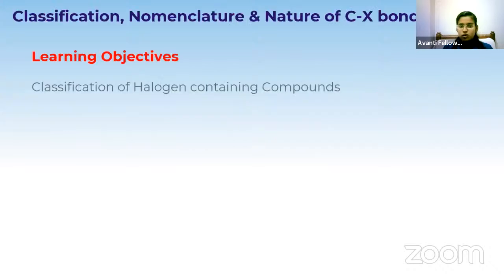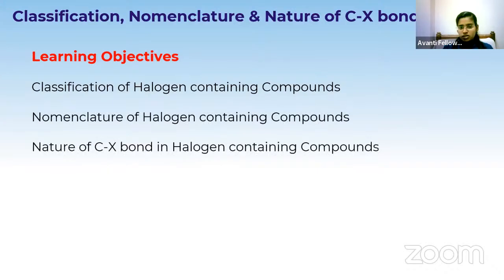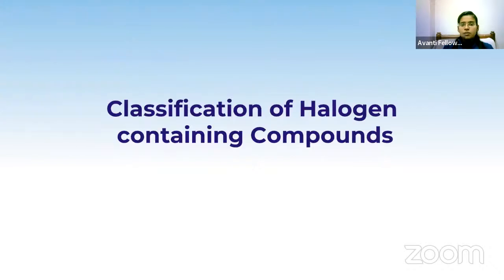Now let's go into the next topic, which is classification, nomenclature, and nature of carbon-halogen bond. Firstly, classification of halogen-containing compounds, then nomenclature, then the nature of the C-X bond. These are the learning objectives under this first topic of this lesson. Coming to the first topic, classification of halogen-containing compounds.